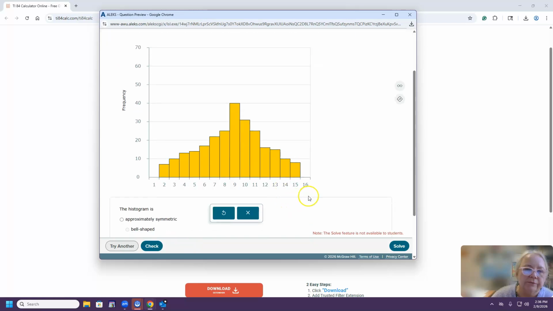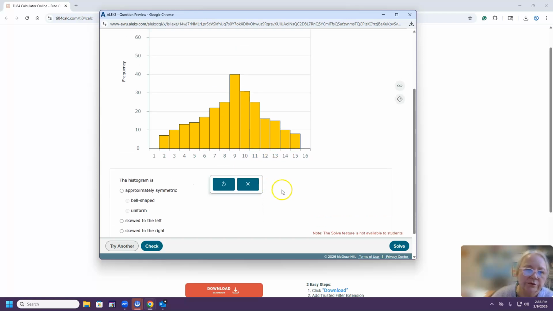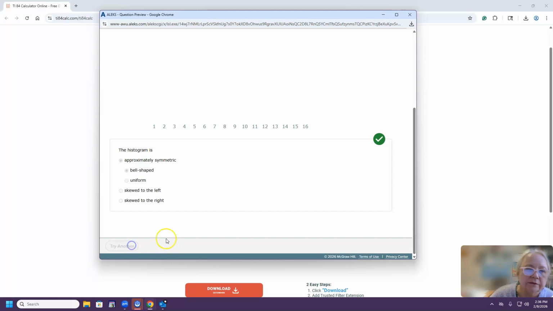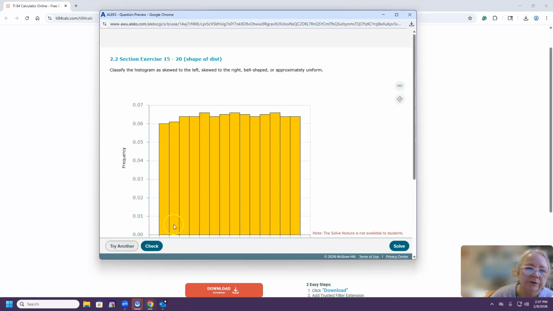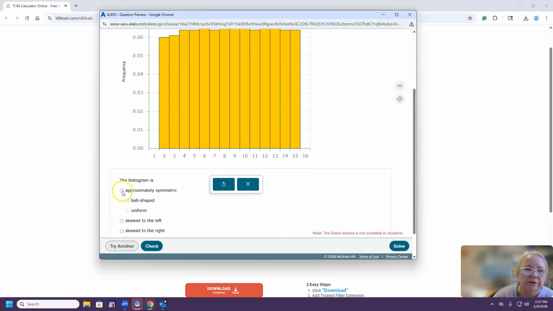Try another one. Okay, this histogram, if you connect the tops, you can see that it's not perfectly symmetric, but approximately symmetric. And if you connect all these tops, you will have something resembling a bell. So we check that. Let's see another one. Let's see if this is again a bell-shaped histogram. Let's see one more. This histogram is approximately symmetric, but it doesn't have the shape of a bell. So we need to choose approximately symmetric, uniform.